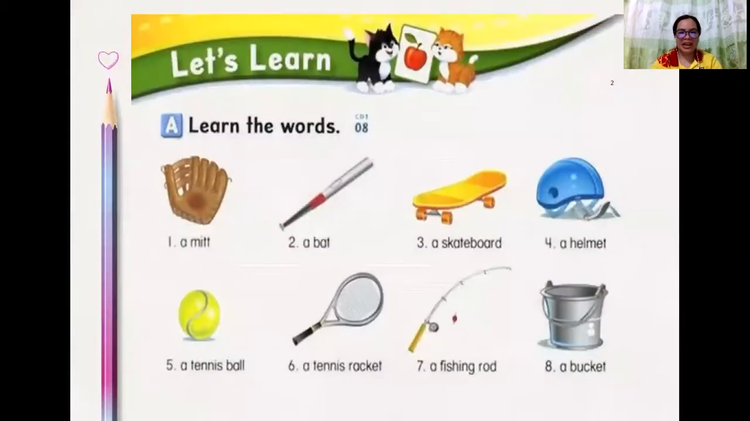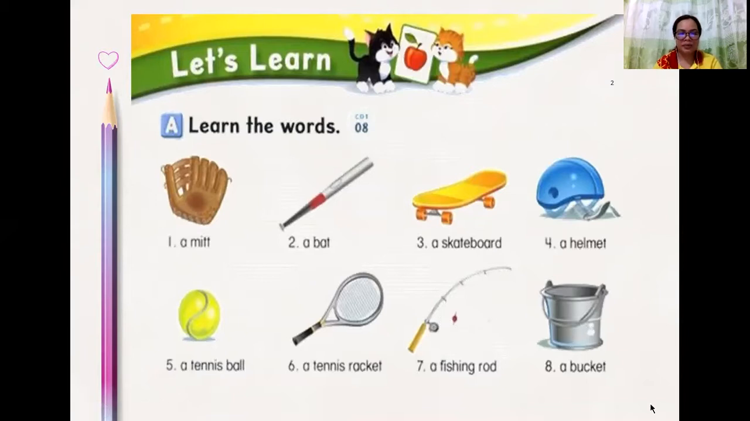Okay, so last time we learned about this one. So we learned the things which you can see on your screen. Okay, so we have number one, a mitt. Number two, a bat. Number three, a skateboard. Number four, a helmet. Number five, a tennis ball. Number six, a tennis racket. Number seven, a fishing rod. Number eight, a bucket.